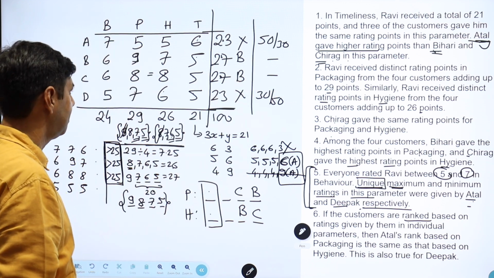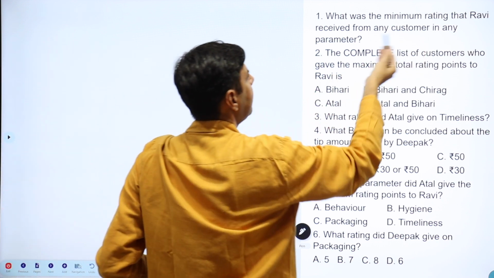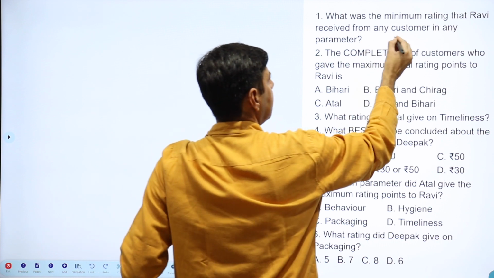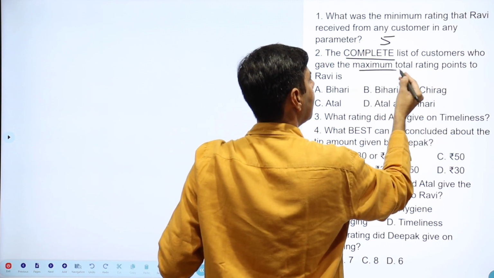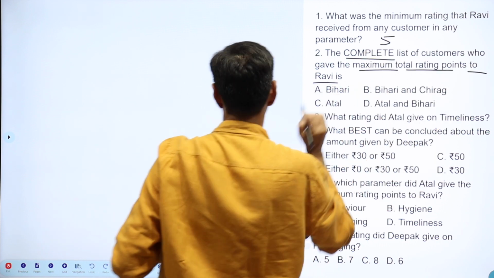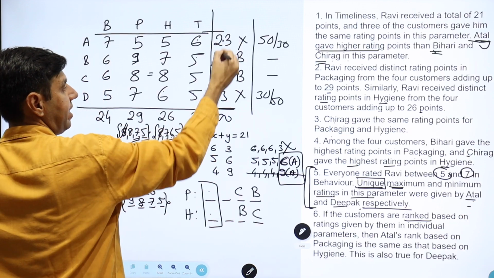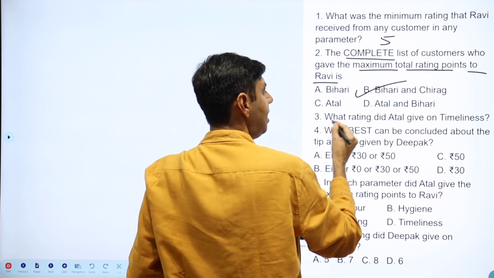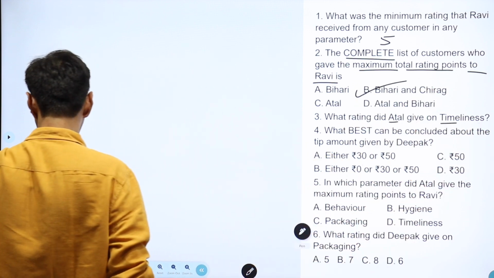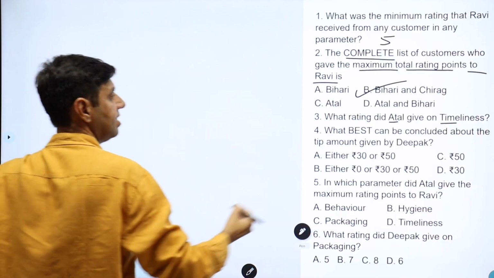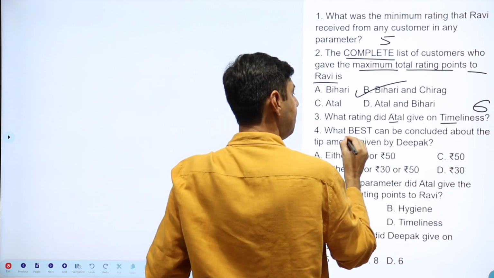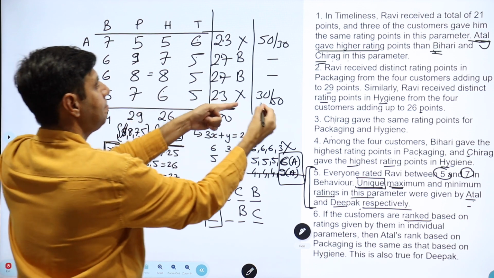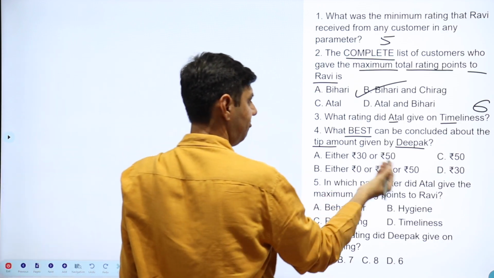So let's look at the questions. What is the minimum rating that Ravi received on any parameter? The minimum in this table is 5. The complete list of customers who gave maximum total rating to Ravi. Maximum total rating, 27, 27, B and C. We need a complete list, so that's B and C. What rating did Atul give on timeliness? Atul timeliness is 6. And what's the best that can be concluded about the tip given by Deepak? Did Deepak give a tip? Yes, but it could be either 30 or 50.